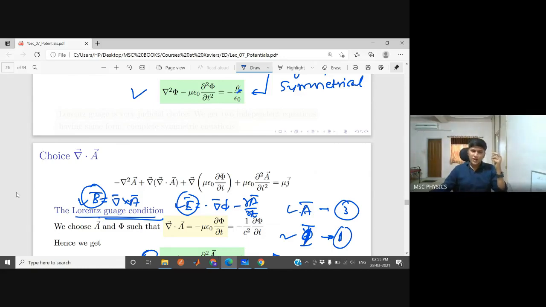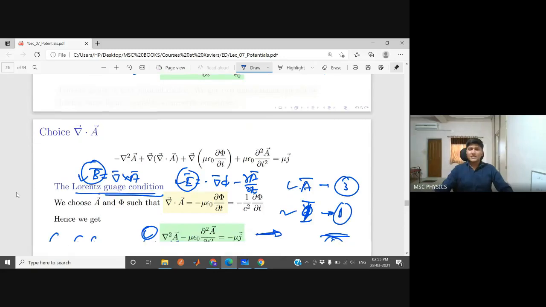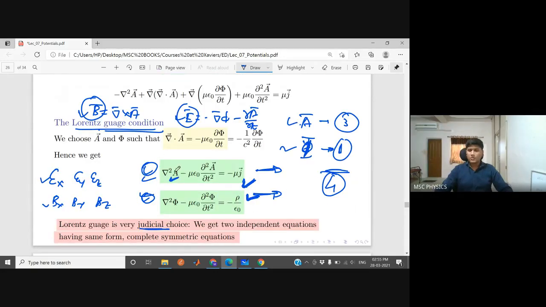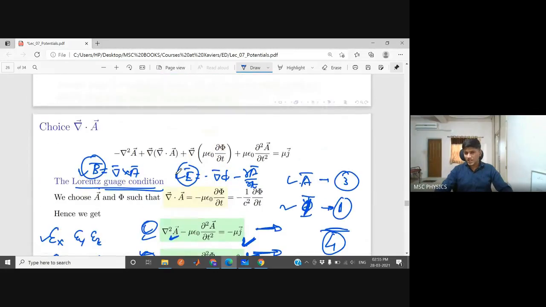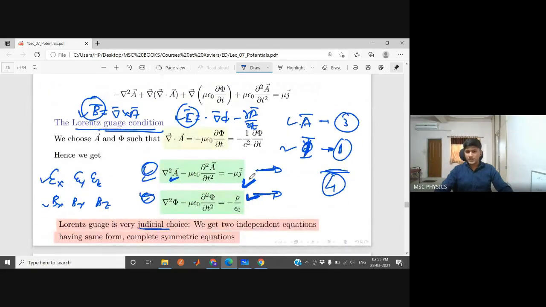So this Lorentz condition can be derived from more elementary electromagnetic theory, but it is not in your syllabus. But to our surprise, if we use the Lorentz gauge condition, then we get two equations which are identical to Maxwell's equations.